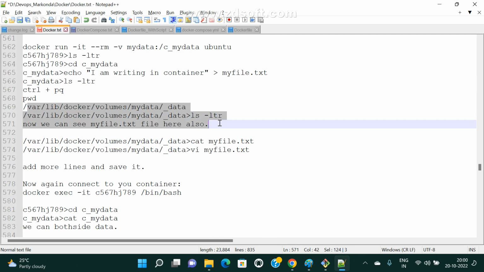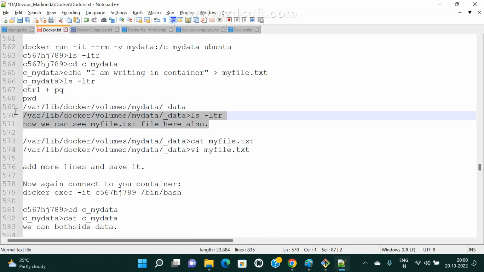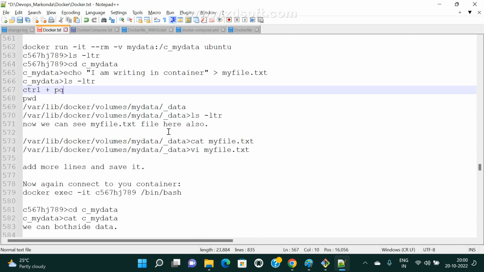So for that reason, there is one concept, the volume concept. Now we can use a volume or we can use a bind mount. That is our wish. Okay?